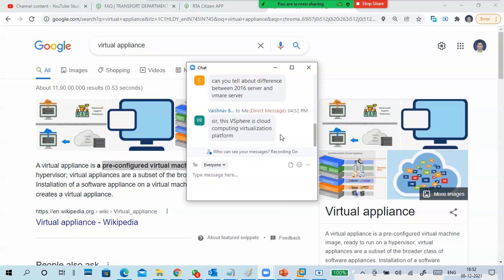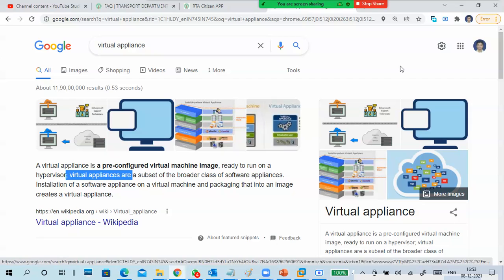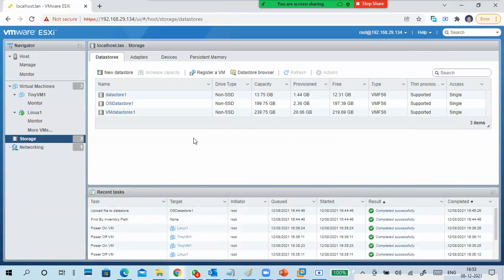vSphere is a cloud computing virtualization platform. Very good, because sometimes in interviews they ask this type of question by mixing something into something. So what is a virtual appliance? A pre-configured virtual machine image ready to run on a hypervisor. No need to do any installation of OS and applications. Ready-made, you can use it. So that's a virtual appliance.